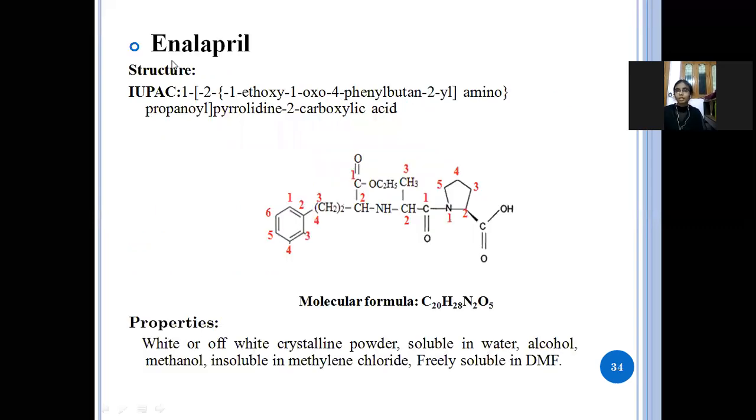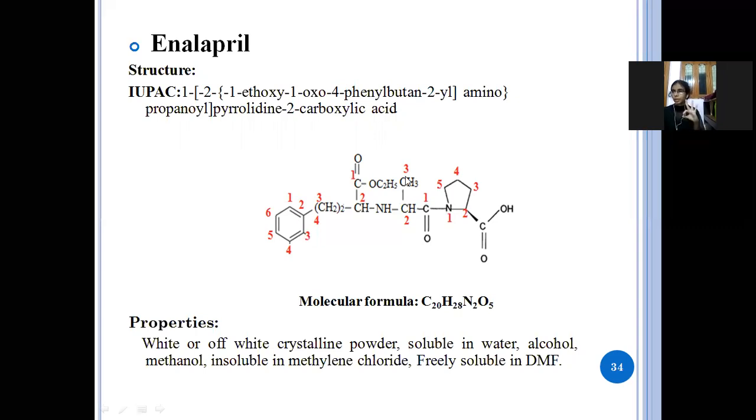Next, enalapril. This is the structure, and the IUPAC name is 1-[2-[(1-ethoxy-1-oxo-4-phenylbutan-2-yl)amino]propanoyl]pyrrolidine-2-carboxylic acid. See here in the structure, this is the pyrrolidine, 1, 2, 3, 4, 5, a 5-membered ring with nitrogen, and in the second position a carboxylic acid, and in the first position, see here, 1, 2, 3.